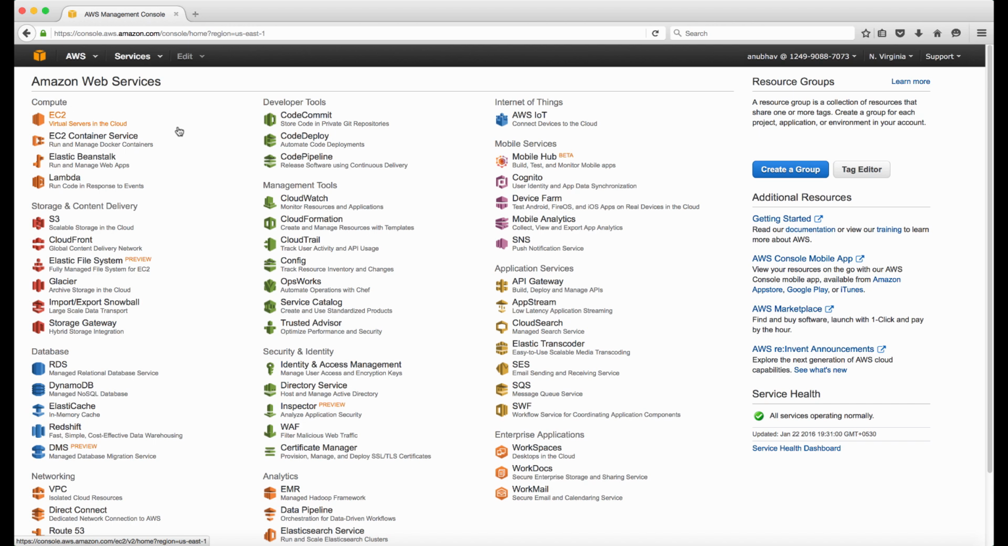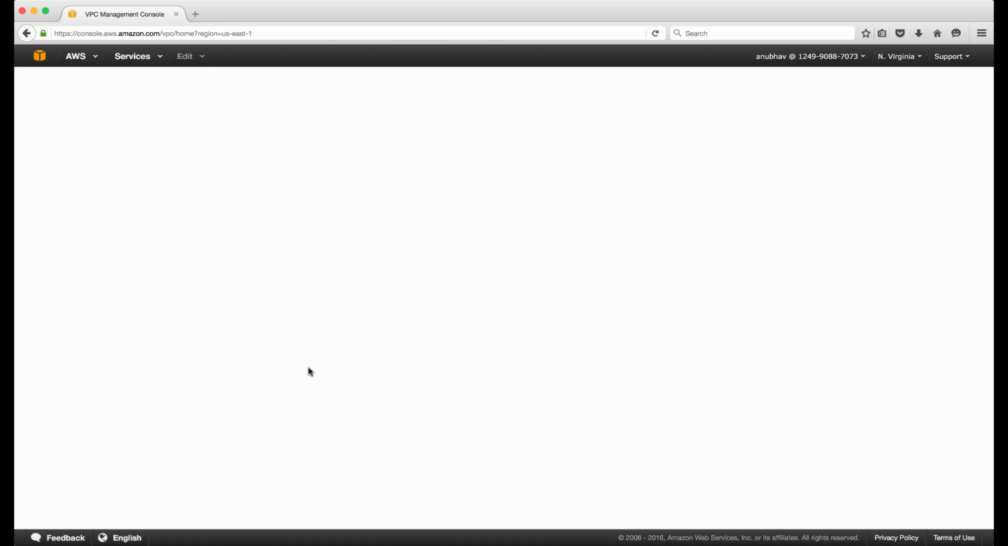So now I'm connected to the AWS Management Console, and in order to deploy ASAv using day 0 configuration, we'll first verify networking components, and once we have the networking components ready, we'll move to the EC2 instance to boot up ASAv. So let's go to VPC first, virtual private cloud.